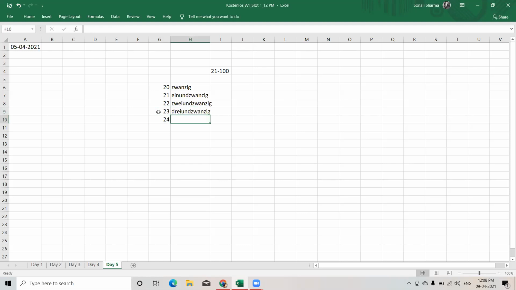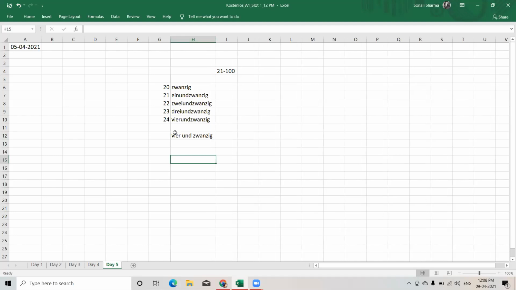24 is 20 plus 4. 4 comes first: vier und zwanzig. So this is only one word. We cannot write it like this: vier space und space zwanzig. This is not the way to write. If you write like this, marks will be deducted if you plan to give your exams in future. Vier und zwanzig. This is one word.